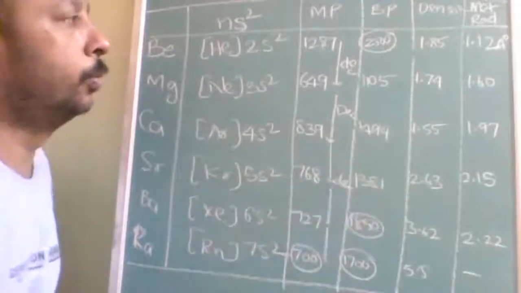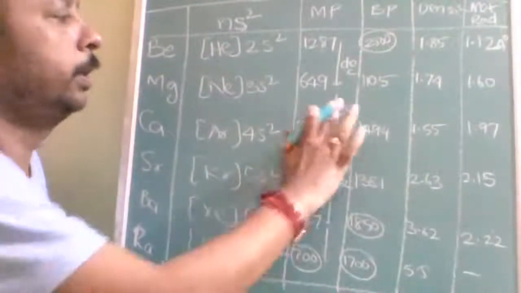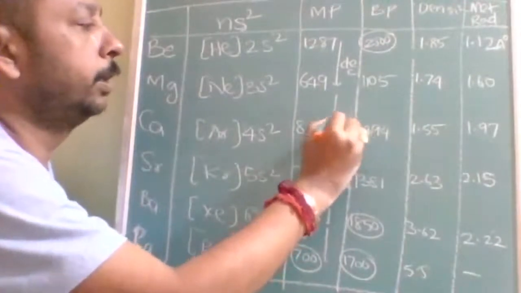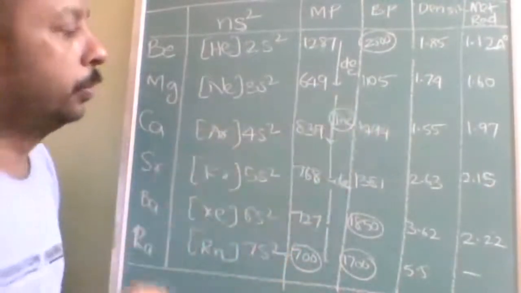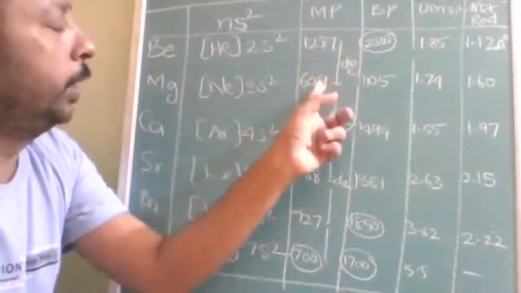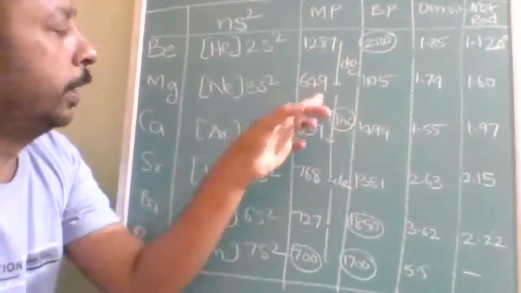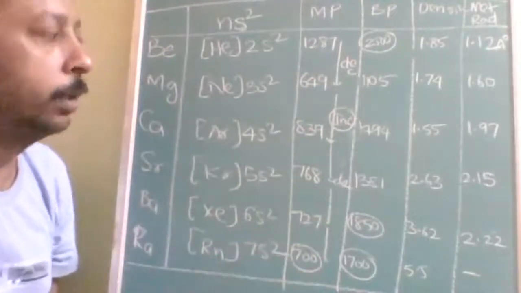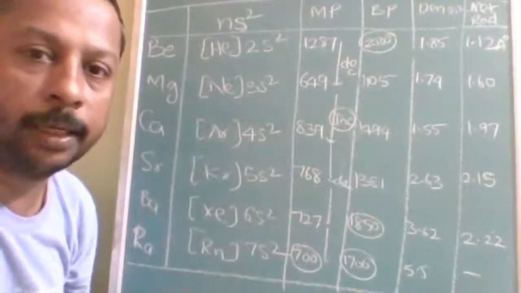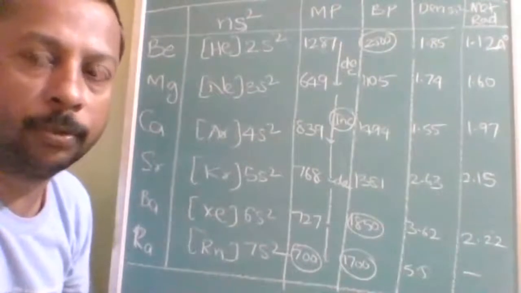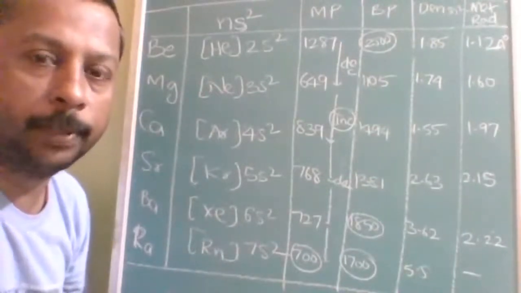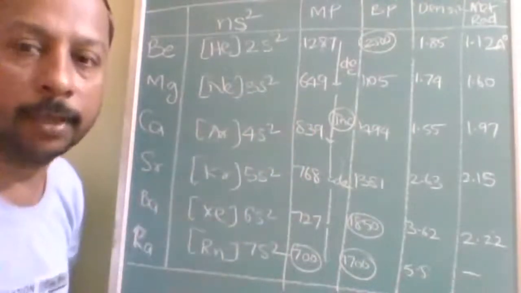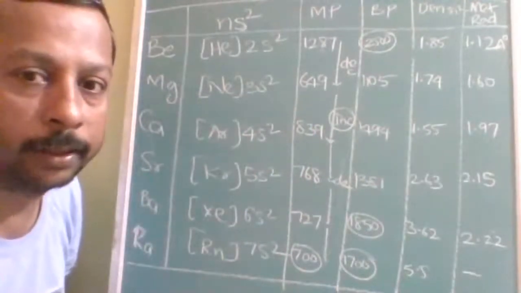So only at one place it is increasing. Everywhere from 1287, 649, it should decrease and keep on decreasing, only at one place, from magnesium to calcium, where it goes from 649 up to 839.